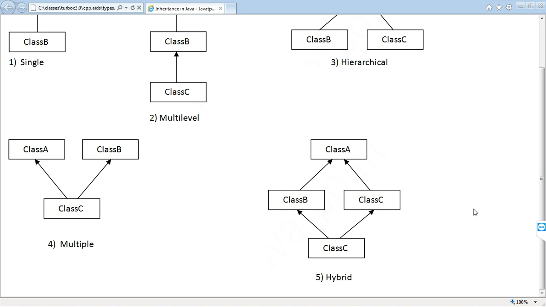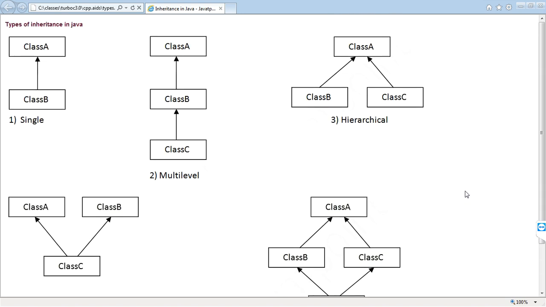Are you clear? Now we are entering into the program. Yesterday we saw the single inheritance concept. Today we will see the multi-level inheritance concept. First we should make one base class, then interact with a derived class, and then interact with the grandson also.